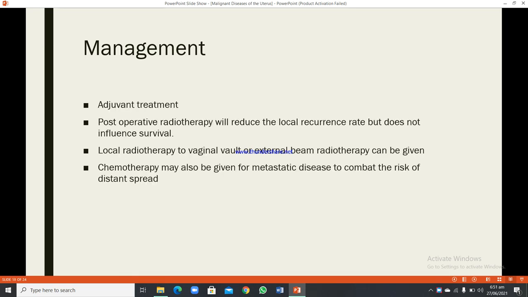Adjuvant treatment we have to give. Post-operative radiotherapy will reduce the local recurrence rate but does not influence survival. Local radiotherapy to vaginal wall or external beam radiotherapy can be given. Chemotherapy may also be given for metastatic disease to combat the risk of distant spread.